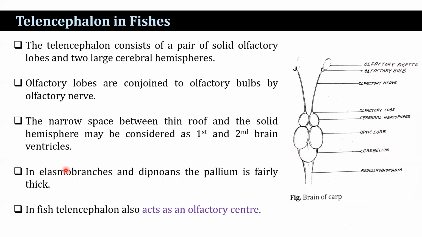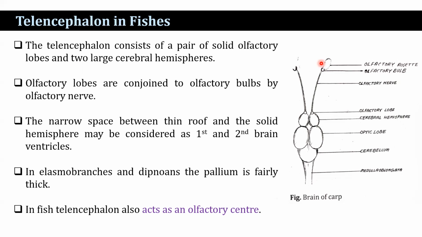In fish, the telencephalon consists of a pair of solid olfactory lobes, while the cerebral hemisphere is rudimentary. The cerebral hemispheres are in the form of a solid mass joined with each other in the midline, and covered with a thin-walled pallium that is non-nervous. Olfactory lobes are connected with the olfactory bulbs by the olfactory nerve. The narrow space between the roof and the solid hemisphere may be considered as the first and second brain ventricles. In elasmobranchs and dipnoans, the pallium is fairly thick.